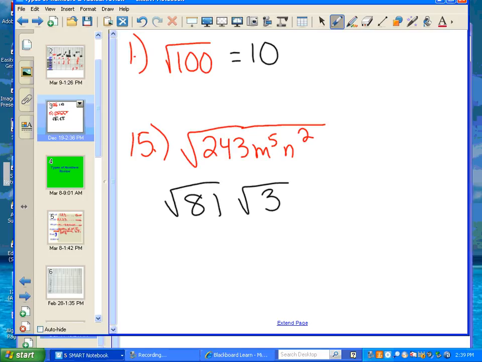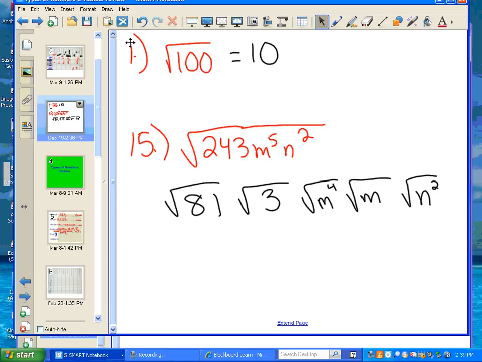Okay. Now, a variable. When is a variable a perfect square? Who can raise their hand and tell us? Gigi? Awesome. When it's an even number. So who can tell us how to change m to the 5th? How can you break that down? Nathan? Good. We're splitting it into m to the 4th and m because when you multiply the same base, you add exponents. So there's a lot of rules in here you need to remember. The n to the 2nd, leave alone because that's already to an even number, so that is a perfect square.